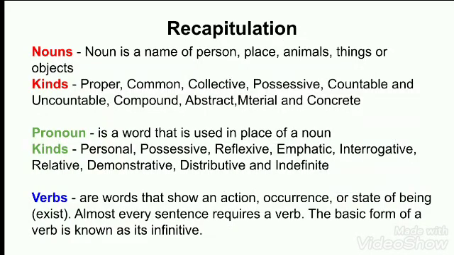Before proceeding with the topic of verbs, let us first recapitulate the noun and the pronoun and their kinds. A noun is the name of a person, place, animal, thing or object. For example, Rahul is the name of a boy, so Rahul becomes a noun. Mumbai is the name of a city, so Mumbai is the name of a place. Tiger is the name of an animal, so tiger is a noun. We study on the study table, so study table is a noun.